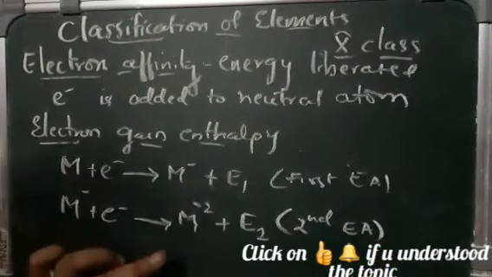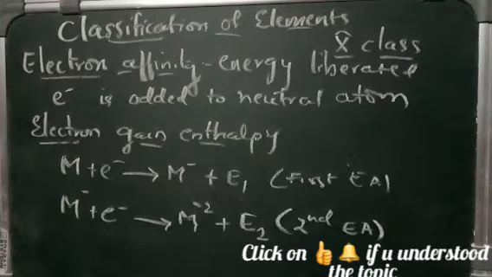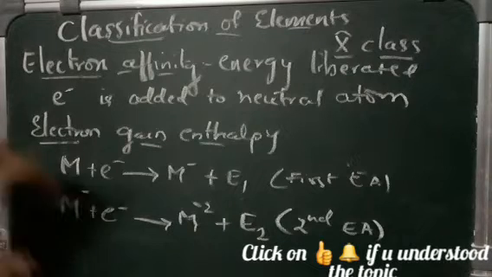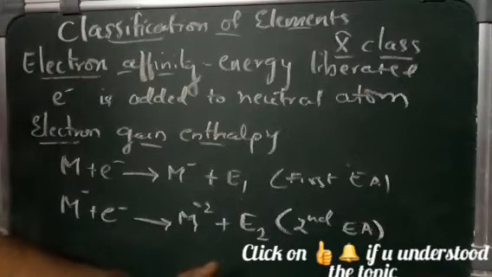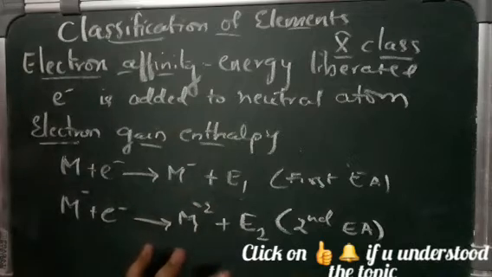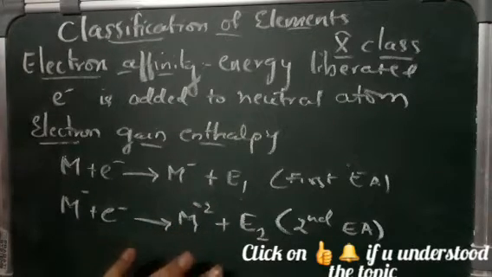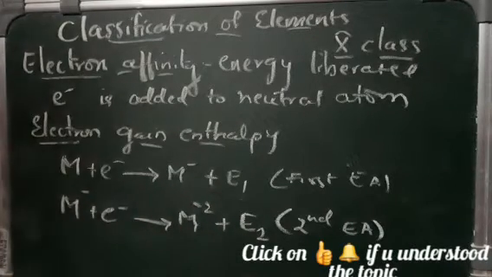So the energy liberated when an electron is added to a uninegative ion of the element is called the second electron affinity of that element. However, practically no element shows liberation of energy for the second electron affinity. We have simply assumed it, but actually they don't release any such energy.